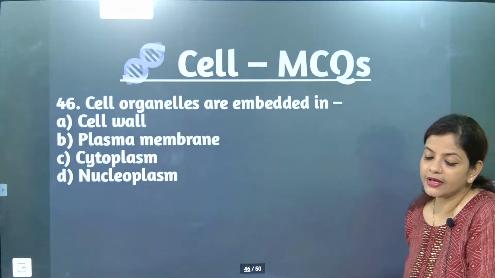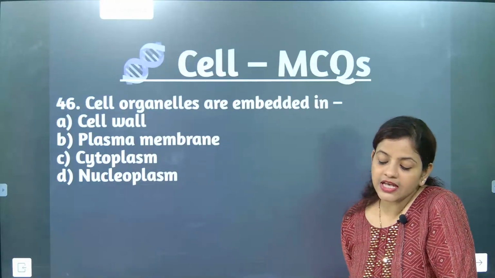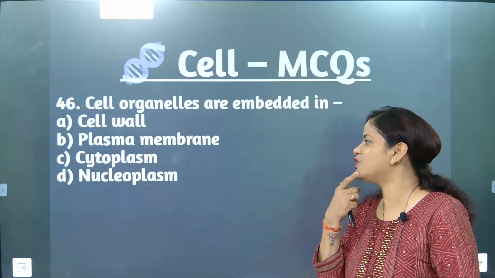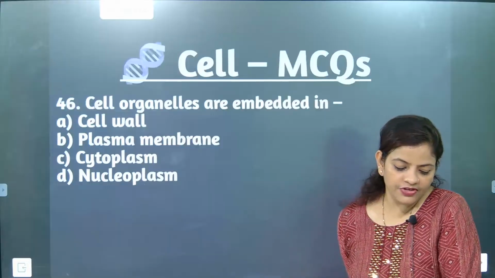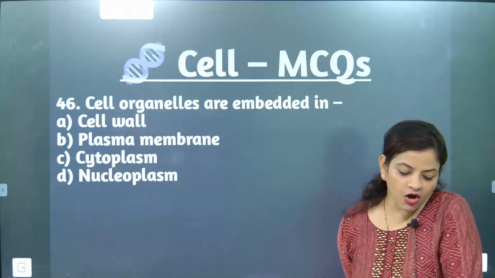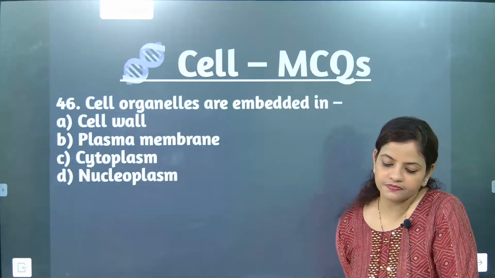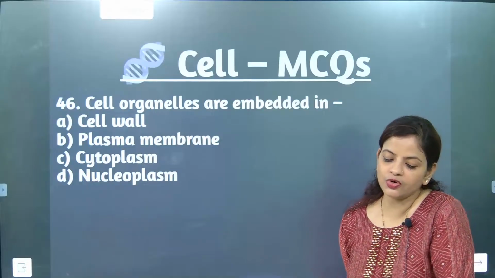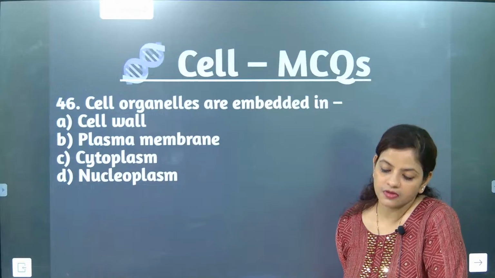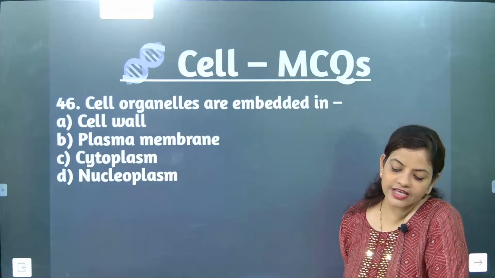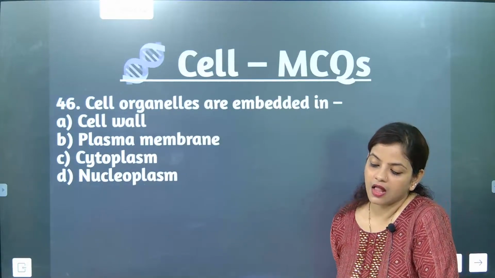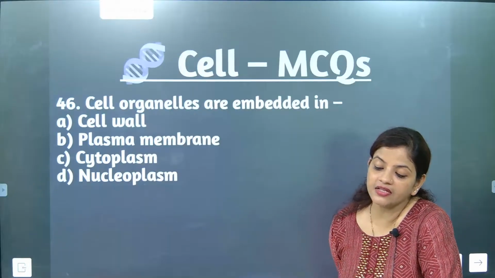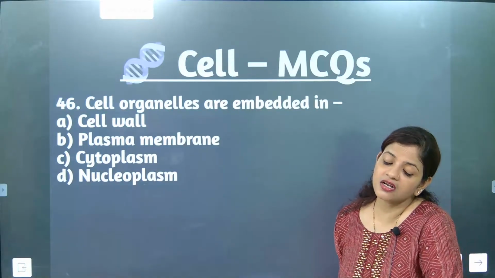Cell organelles are embedded in cell wall, plasma membrane, cytoplasm or nucleoplasm. Which one is the correct answer? Okay, Jagadeeshan has given the answer C, and C is the correct answer.